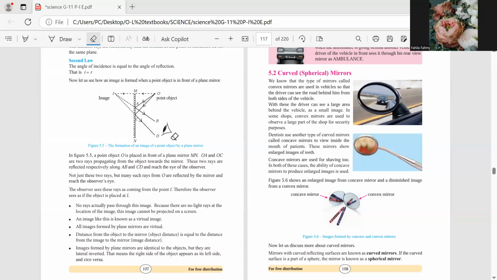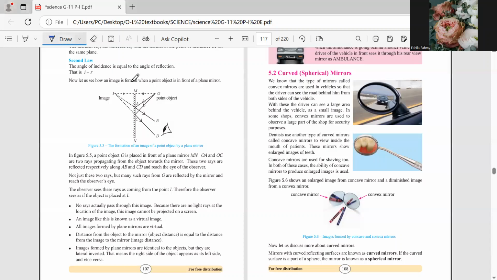back to your eye. That way only you can see. Remember the point that was told right at the beginning, son? If it is a luminous object, it is going to produce its own light. No? Then that light is going to fall on the mirror and going to get bounced back. And when it bounces back to your eye, then you will be able to see it.